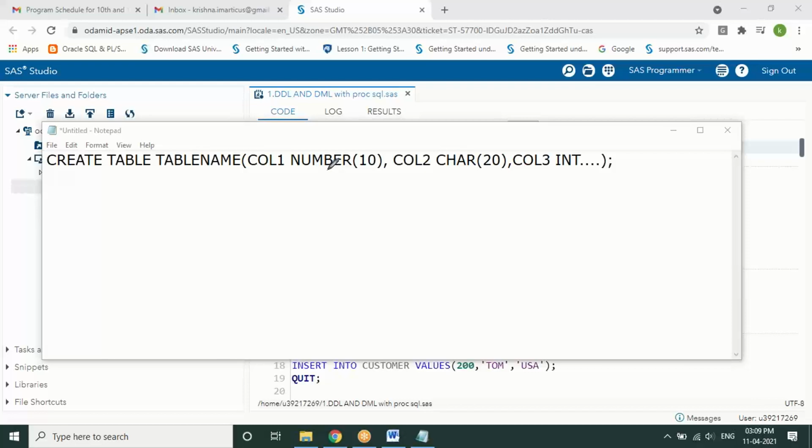The discussion which we are just having is, let's create a table, whatever the table name you want to keep, you can give that. Whatever the number of columns you're going to create, for each column you're supposed to specify the data type. As Bhushan already said, it can be integer, it can be a number, or it can be character, varchar, or anything. One other important point is to specify the length for each data type. For integer, it is not required. For the other data types, we require it.